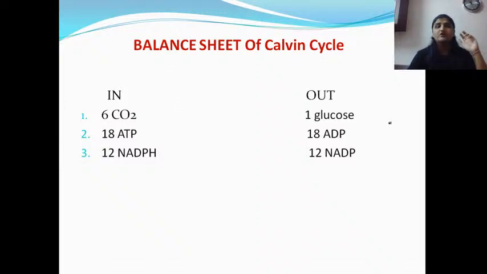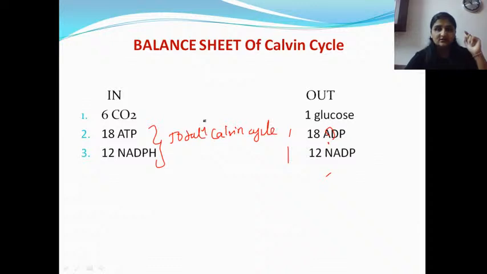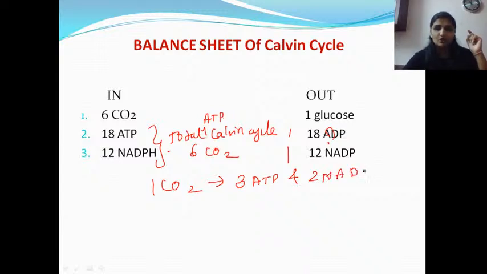Clear? Chalo, we will go for the balance sheet I have given you. So for 6 CO2, 1 glucose molecule we are going to take. How much ATP? 18 ATP and 12 NADPH2, right? So this is your total ATP for the Calvin cycle. That is for 6 CO2. For 1 CO2, you have to fix 3 ATP and 2 NADPH2. Okay?